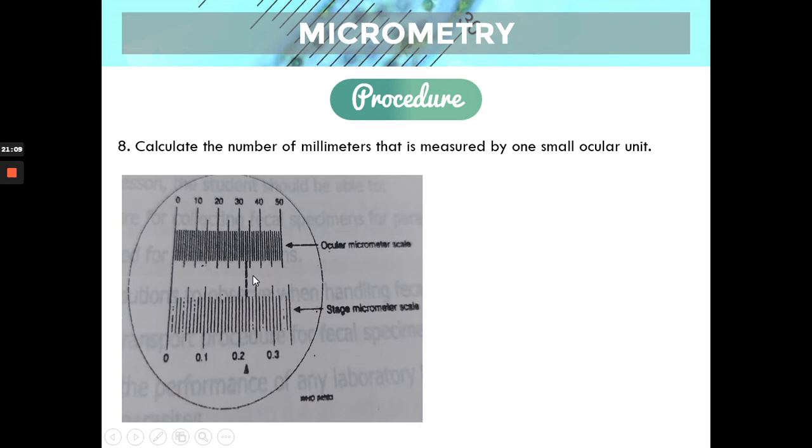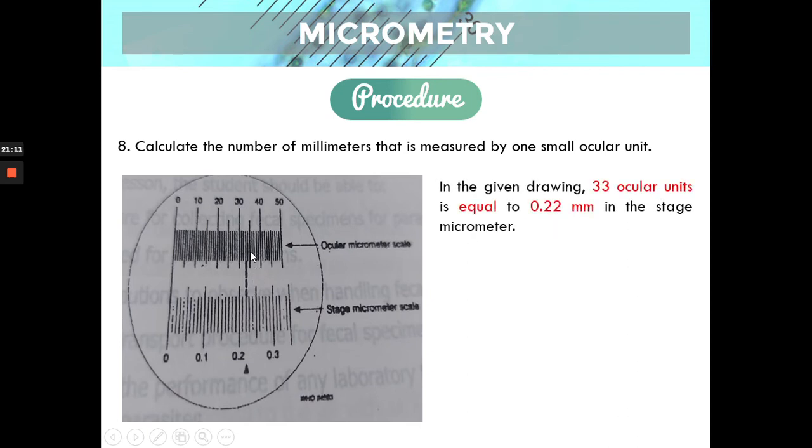So for this drawing, there are 33 ocular units. 33 ocular units is equal, in the stage micrometer, to 0.22. So 0.21, 0.22 millimeters. To make it clearer, I've drawn a red line. So 33 to 0.22.